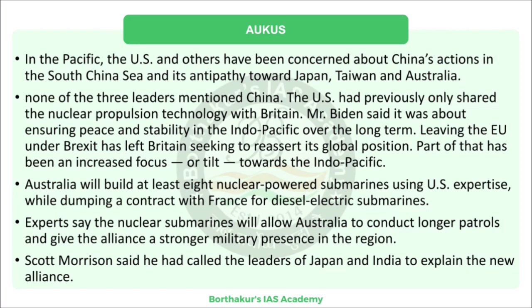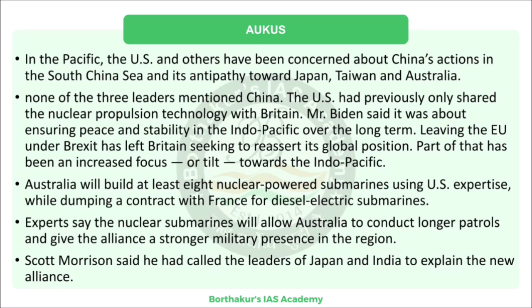Right, both Japan and India are already part of the Quad along with the US. That is why he made them aware of why they are doing it and apprised them of the new alliance also. So that is a different issue altogether.